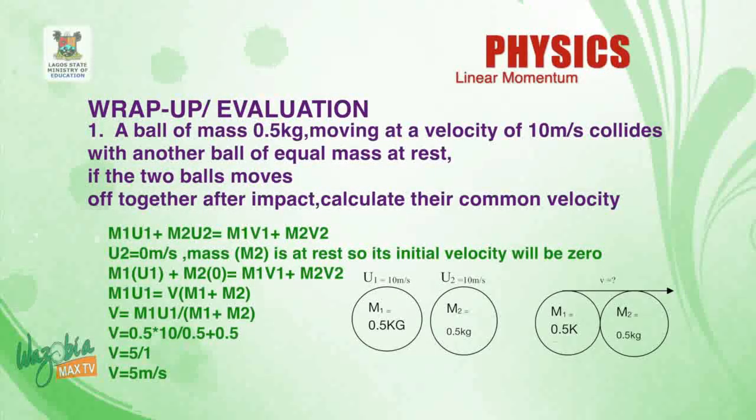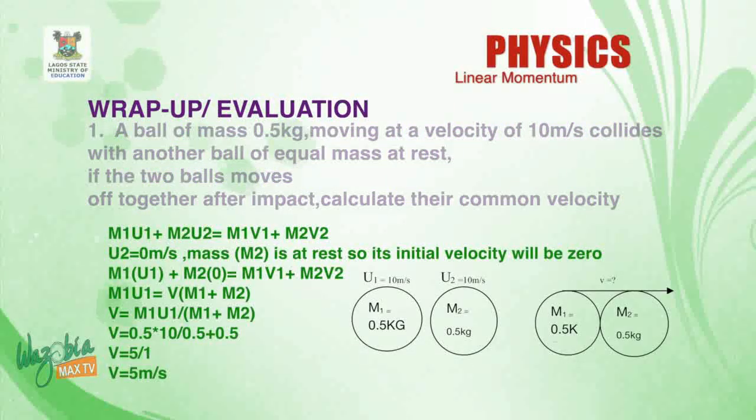And you know that 0.5 times 10 is 5. So therefore 5 divided by 1 is equal to 5. So our common velocity is therefore 5 meter per second.